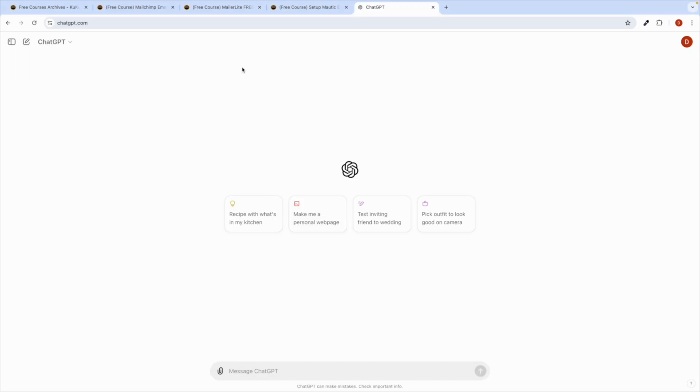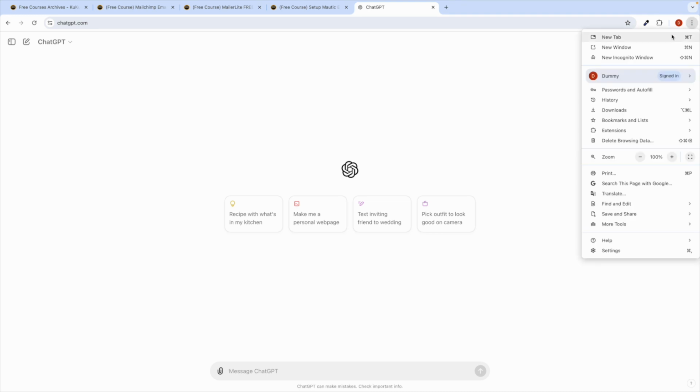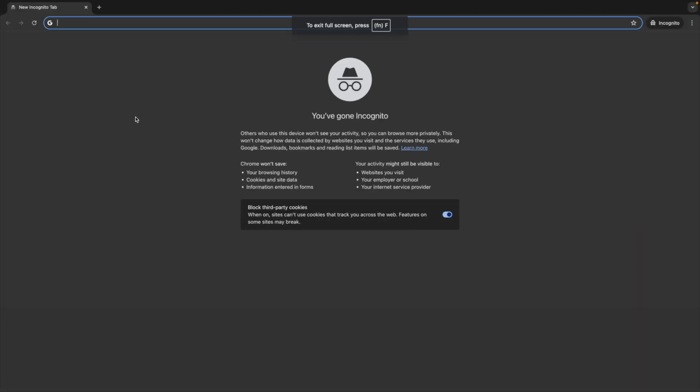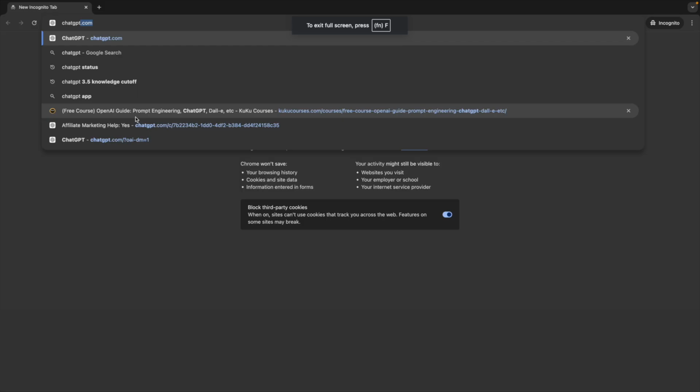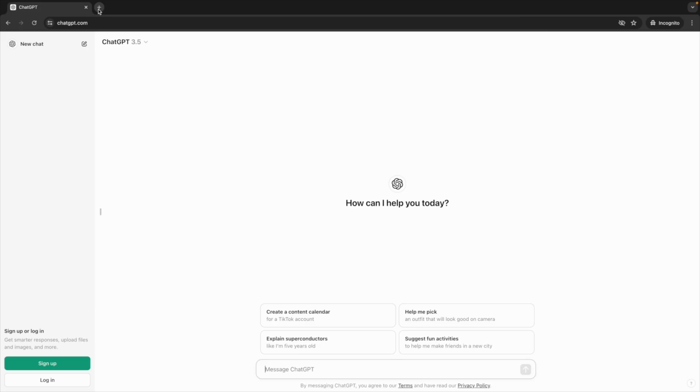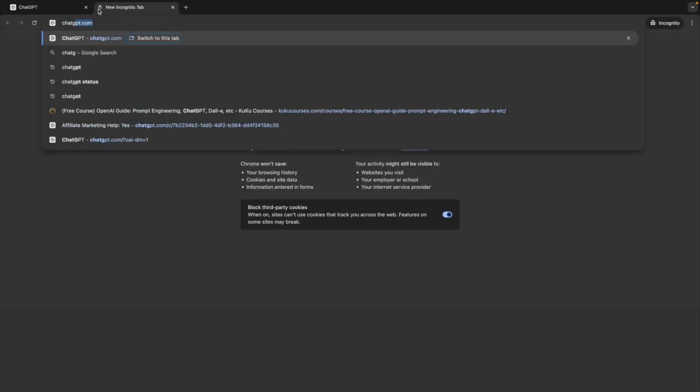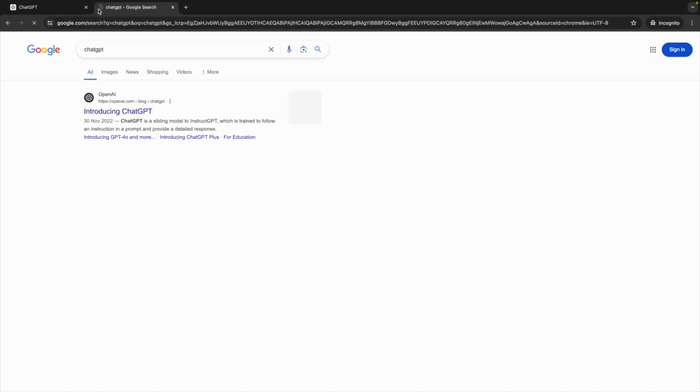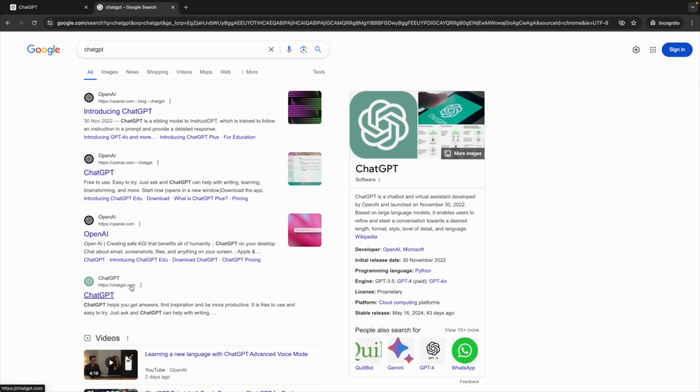Okay, so guys, before we proceed further, I just want to tell you that for email marketing and lead generation, you can also use ChatGPT. So what is ChatGPT? ChatGPT is an AI chatbot. If you don't know it, you can create an account: search for chatgpt.com, click enter, and you will see this URL, chatgpt.com.